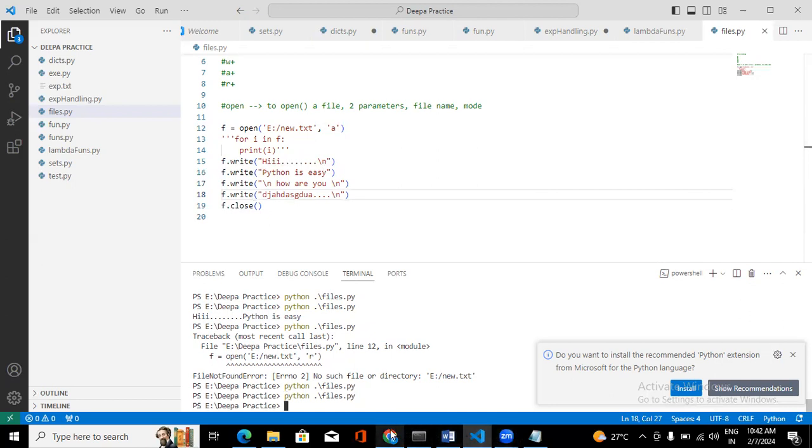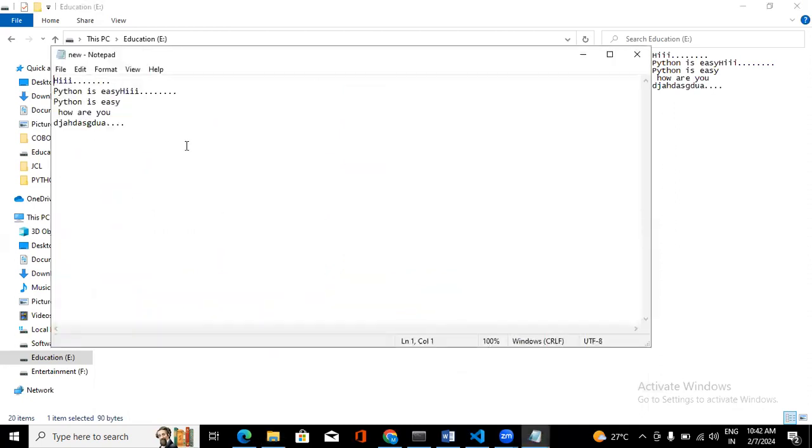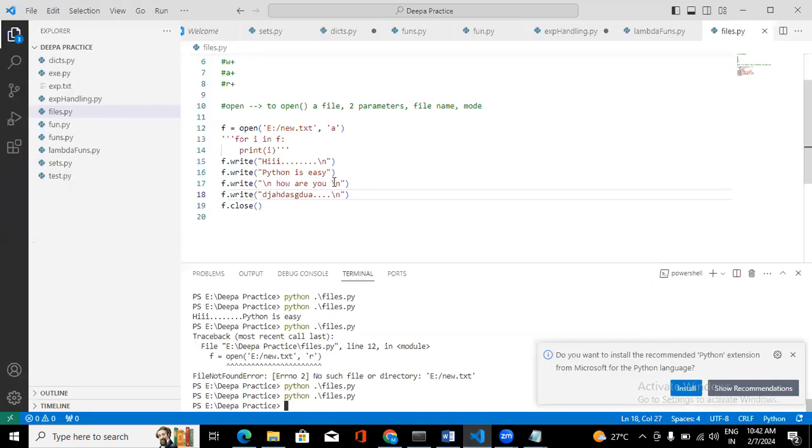Now if you see, this file got overwritten, and I'm appending from here. From "hi" I'm appending, right? So to the existing "hi Python is easy", it's appending the data. From here itself it's going to append: "hi Python is easy, how are you", and this one. So to the existing data, it's appending the new data. Why? Because we opened the file in append mode. Okay, clear?